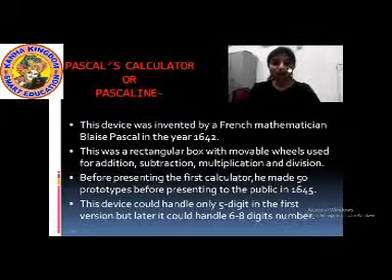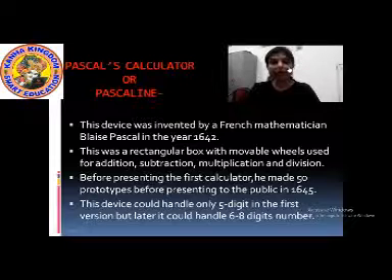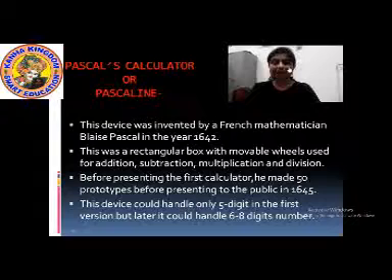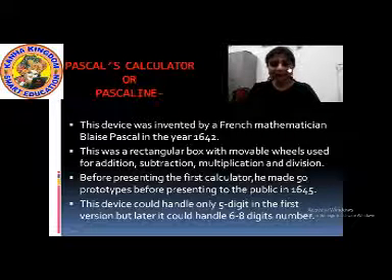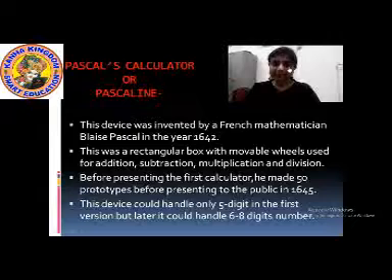Now, who invented this device? This device was invented by a French mathematician. And what was his name? His name was Blaise Pascal. And when did he invent this device? This device was invented in the year 1642.